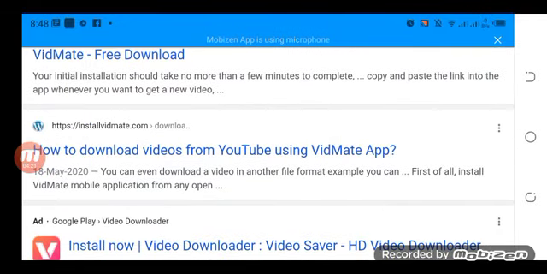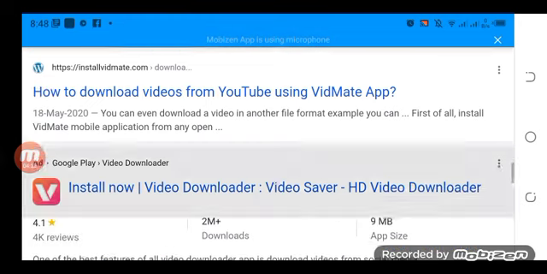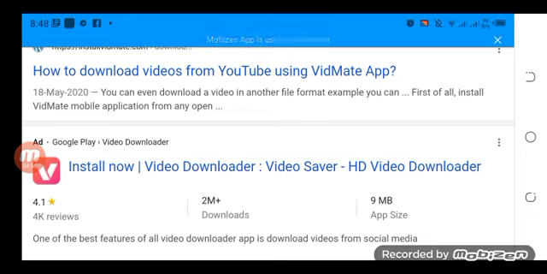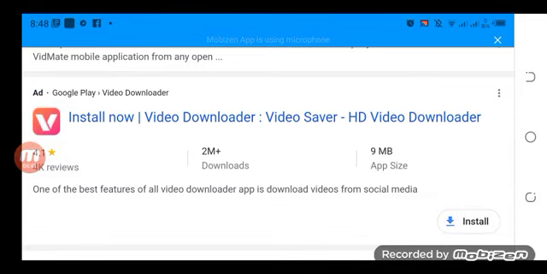You can even download a video in another file format. For example, you can first of all install the Vidmate mobile application from any open. Install now: video downloader, video saver, HD video downloader. One of the best features of all video downloader apps is downloading video from social media.